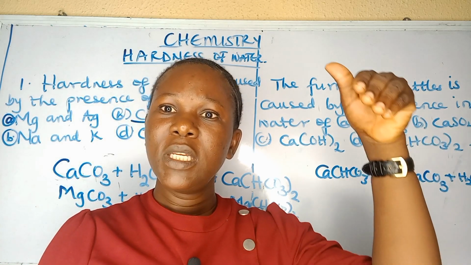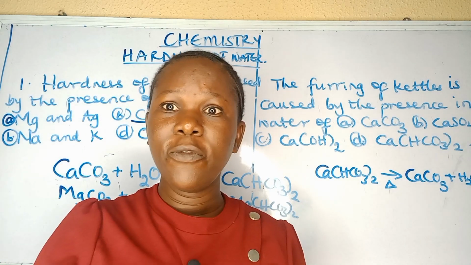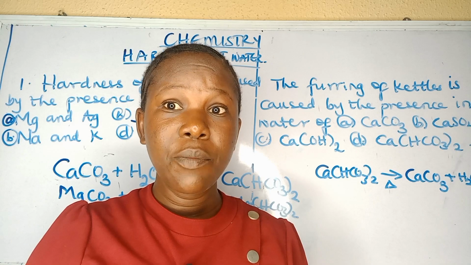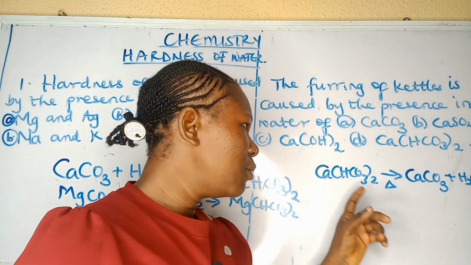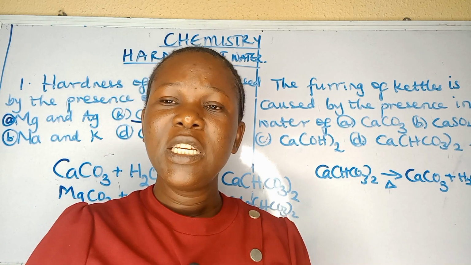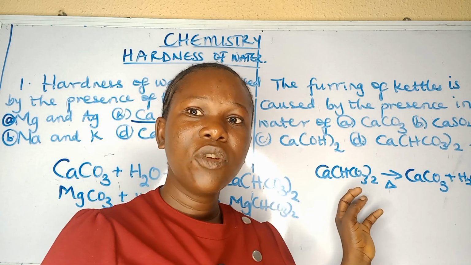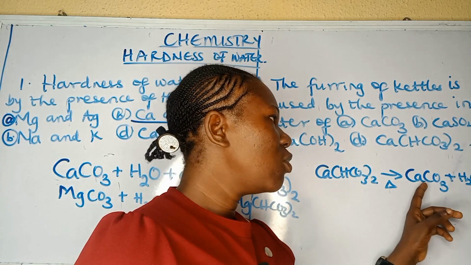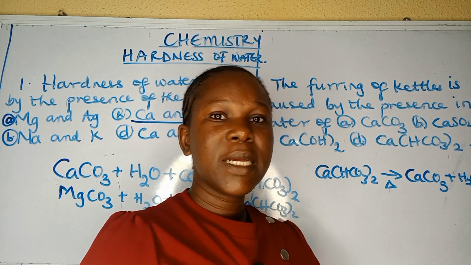When this falls in the cave, starting from the roof, because the cave is very hot and calcium hydrogen trioxocarbonate(IV) can be easily decomposed by heating, the hotness of the cave will break down the temporarily hard water, and we get calcium trioxocarbonate(IV), water, and carbon dioxide.